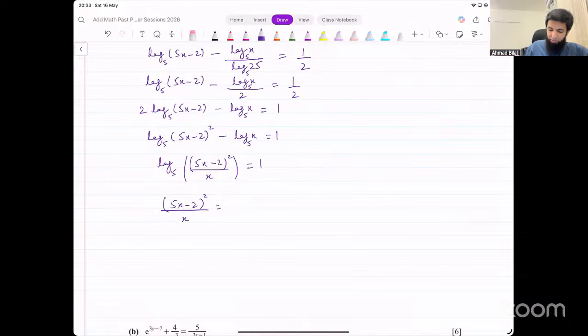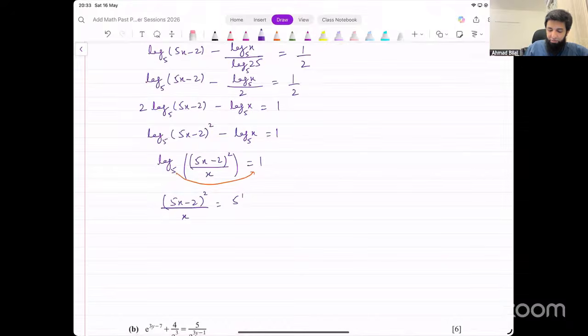Okay, so now that 5 goes to the other side. And that becomes 5 raised to the power of 1. Now in this case, we will have to expand because we have 5x on the other side. So taking square root is not going to be helpful. So what I'll do is I'll just expand the numerator in the same step. That gives me 25x squared minus 20x plus 4. Now x goes to the other side and becomes 25x squared minus 20x plus 4 equals 5x. And we get this equation, 25x squared minus 25x plus 4 equal to 0.